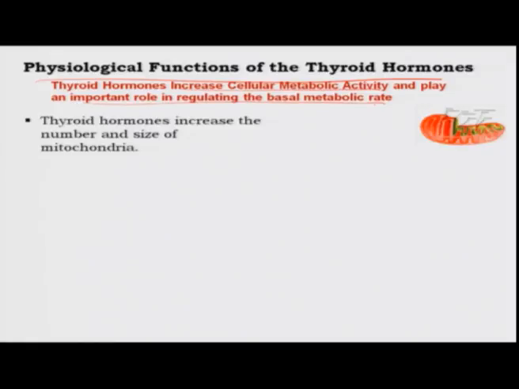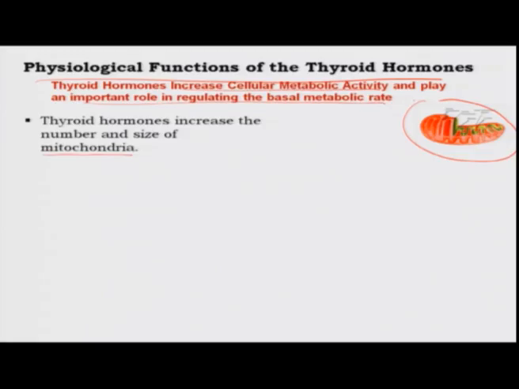At the cellular level it has certain effects. Thyroid hormone increases the number and size of mitochondria. I am sure you have heard of what a mitochondria is, because you are familiar with the organelles that are present inside a cell. A eukaryotic cell, which is a cell that is present in the human body, has a lot of subcellular structures.